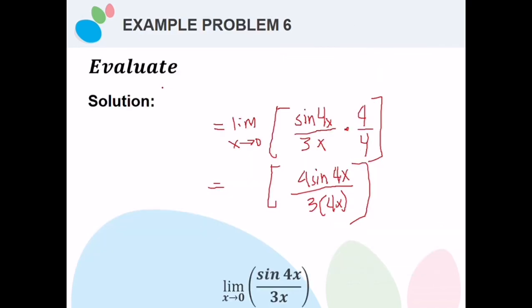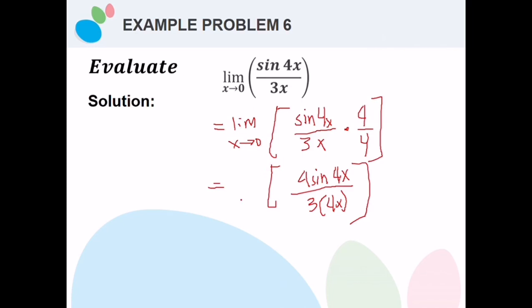So this is it. Therefore we could say that the limit of sine 4x divided by 3 times 4x. So again, let's try this one.